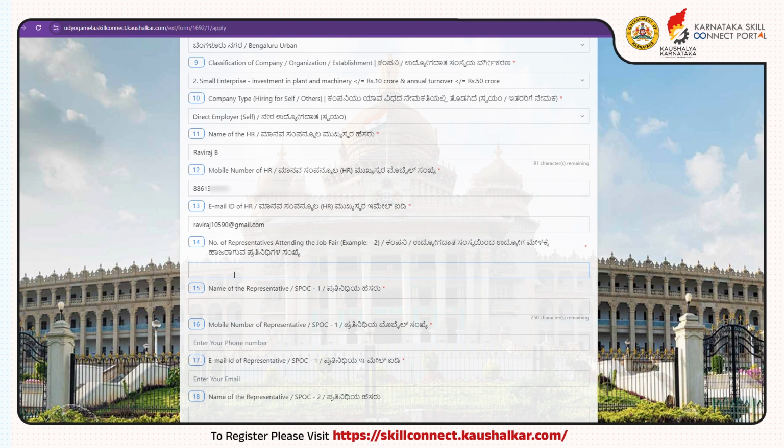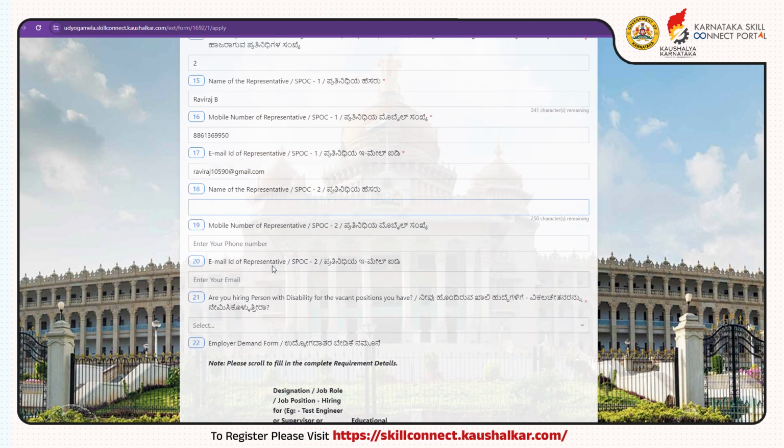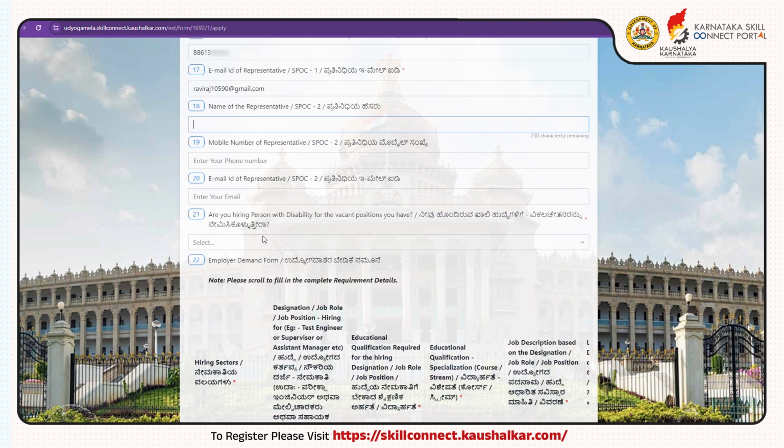You are required to enter the number of representatives or SPOC, single point of contact, from your company attending the Udyoga Mela. For instance, if it is 2, then you need to enter the names, mobile numbers and email IDs of those 2 representatives or SPOCs in the respective fields below. If only 1 representative or SPOC is attending from the company, you have to mention only 1 representative name, mobile number and email ID. At least 1 representative is mandatory. If you're hiring a person with disability, please mention yes. If you're not hiring a person with disability, mention no.